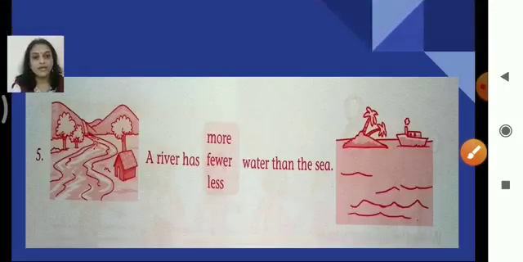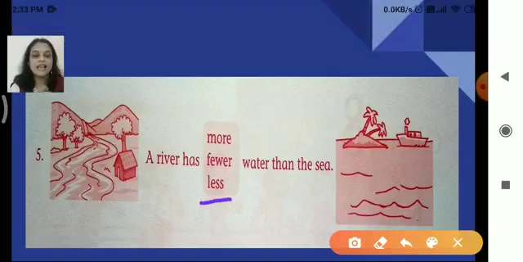Now here, the fifth one. A river has dash water than the sea. Here you can see a picture of a river first and then the picture of a sea. Of course, if you compare river and sea, the sea will carry more water, isn't it? Sea is bigger than the river. So what will be our answer? A river has less water than the sea. Let's move ahead.